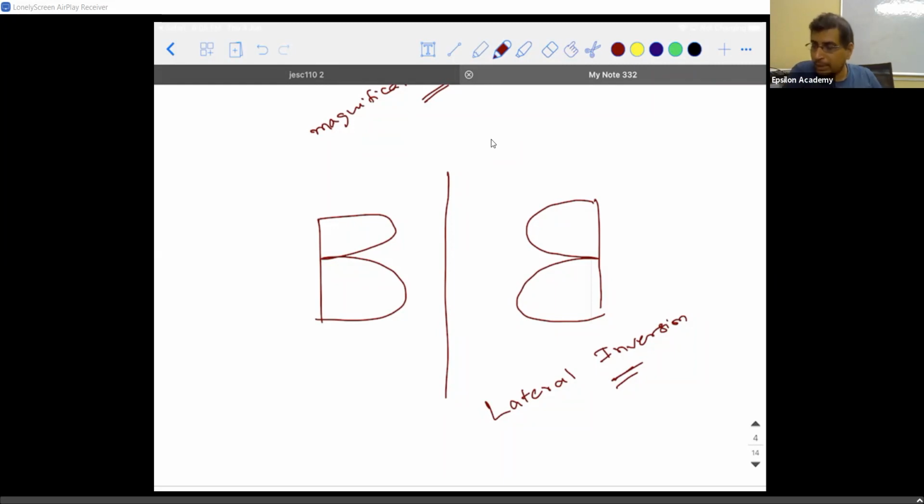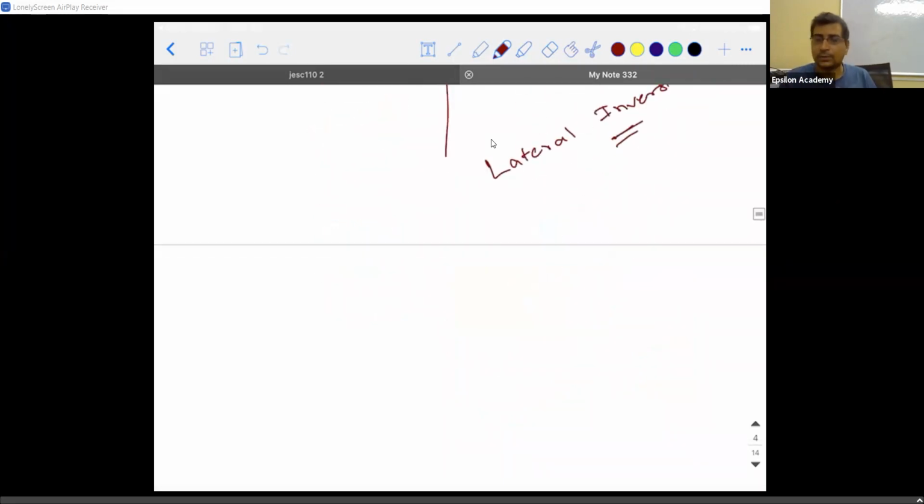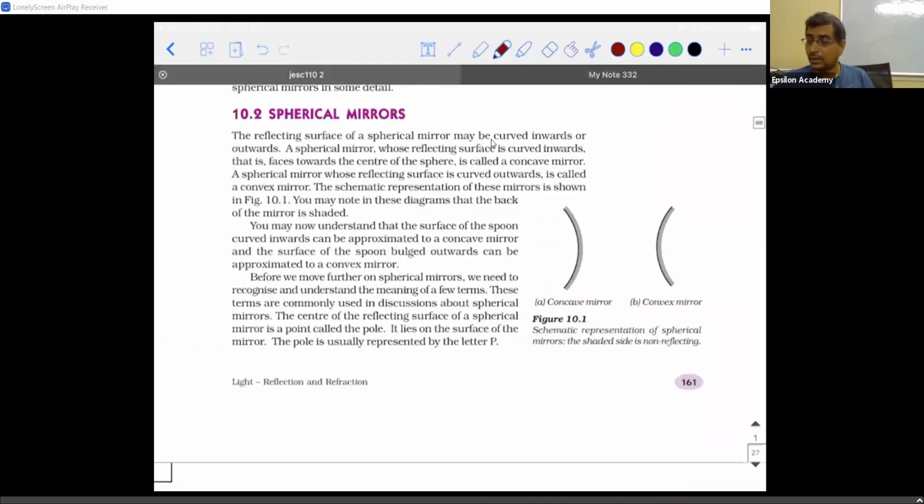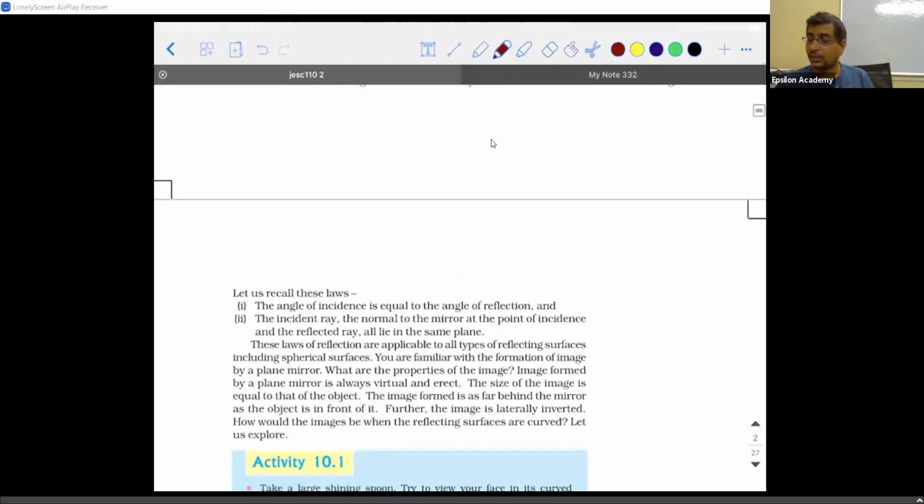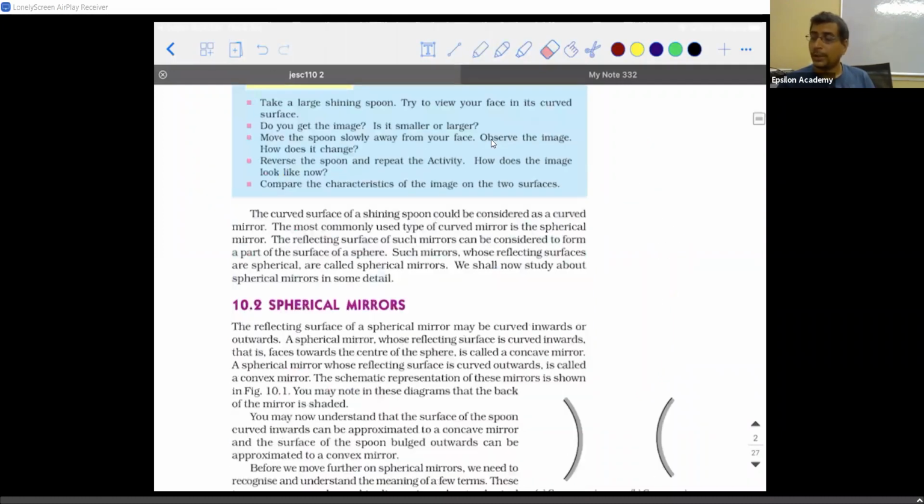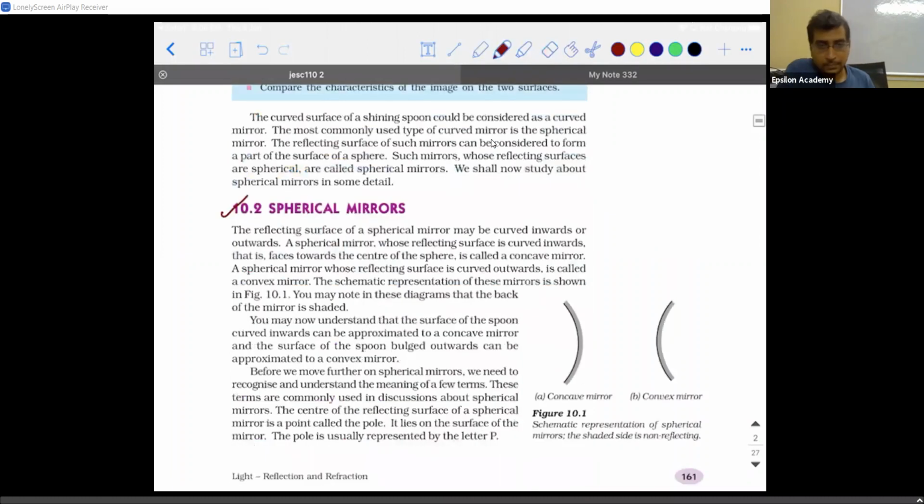Clear? So with the hope that you people are clear with the basics of this, I will move on to the next topic, which is called spherical mirrors. See, I told you, right, nothing is there in the textbook. With respect to a plane mirror, nothing is given. But questions can be asked. So, we'll be talking about spherical mirrors.